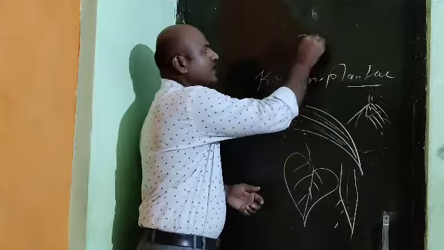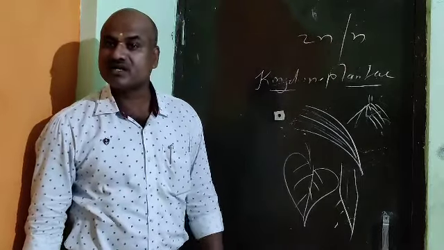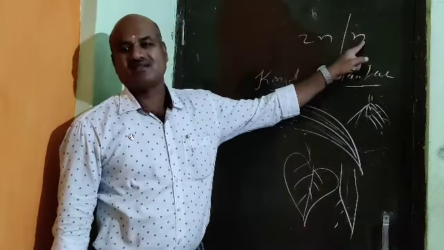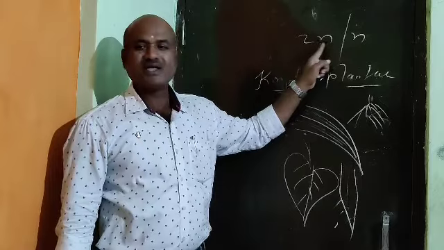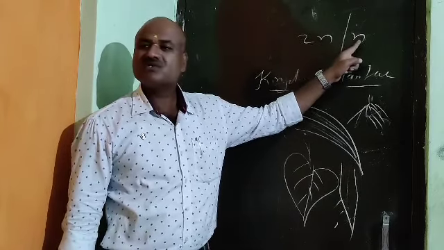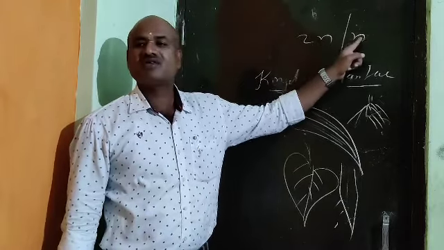Diploid means 2n and haploid means n number of chromosomes are present in the particular plant cell. 2n means diploid condition, n means haploid condition. This is the difference.